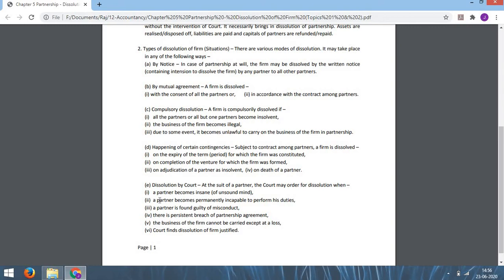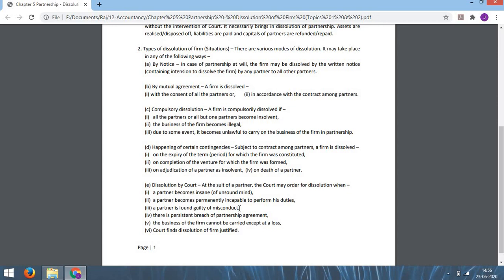These cases are: number 1, a partner becomes insane. Insane means of unsound mind, that means mad. If a partner becomes mad, then the firm is dissolved. Second, a partner becomes permanently incapable of performing his duty. Sometimes due to some accident a partner may lose some body parts, or a partner may be hospitalized for a long period. In these cases, if the partner is permanently incapable, that means there is no chance of recovery, then the firm is dissolved. Third, a partner is found guilty of misconduct.